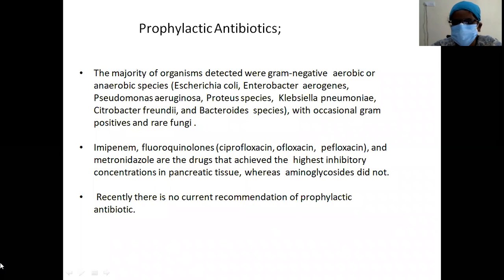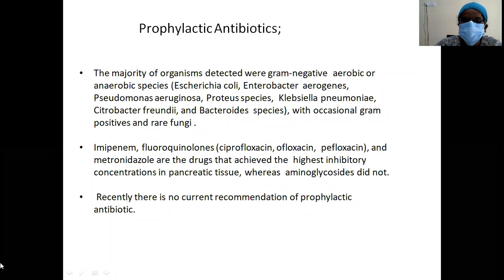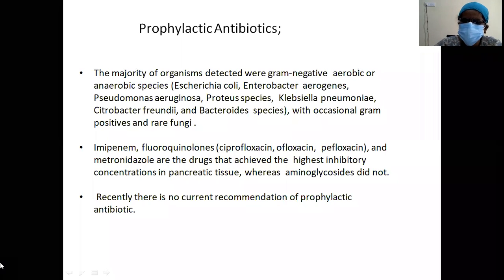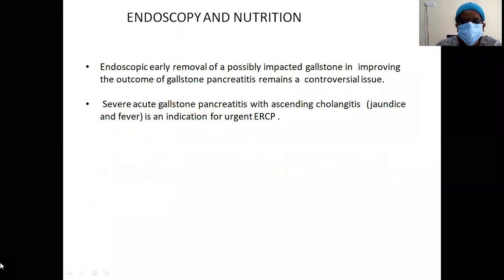There's no role for prophylactic antibiotics unless the CT shows necrosis. Ideally, CT is also not preferred in the first 72 hours, because only beyond 72 hours will the necrotic wall be well defined, so you can see the extent of the necrosis. If there is necrosis, then there's an indication for antibiotics. Imipenem, fluoroquinolones, and metronidazole are the drugs that achieve the highest inhibitory concentration in the pancreatic tissues. There is no current recommendation for prophylactic antibiotics.